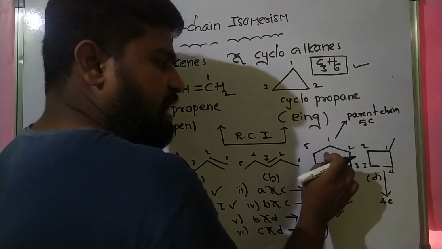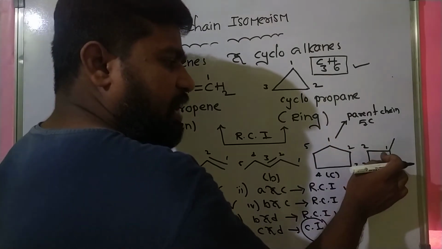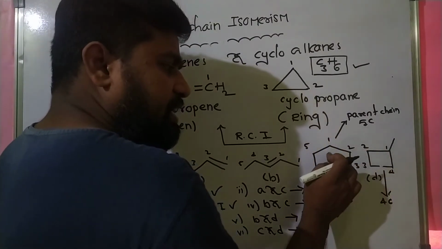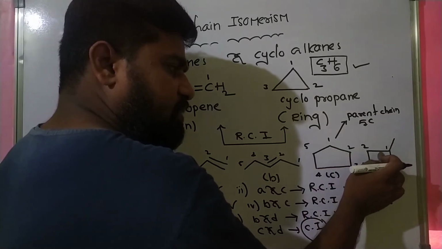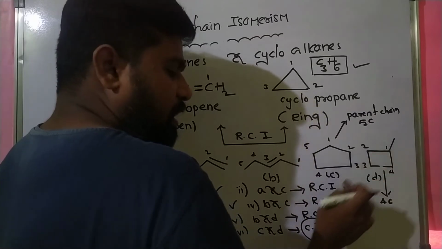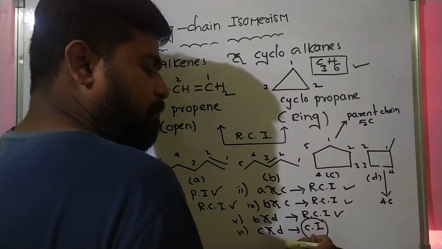This is a 5 carbon cyclic compound. This is a 4 carbon cyclic compound. Meaning this parent chain has 5 carbons, and this parent chain has 4 carbon atoms. Hence C and D are chain isomers. Please note this example, very, very important.